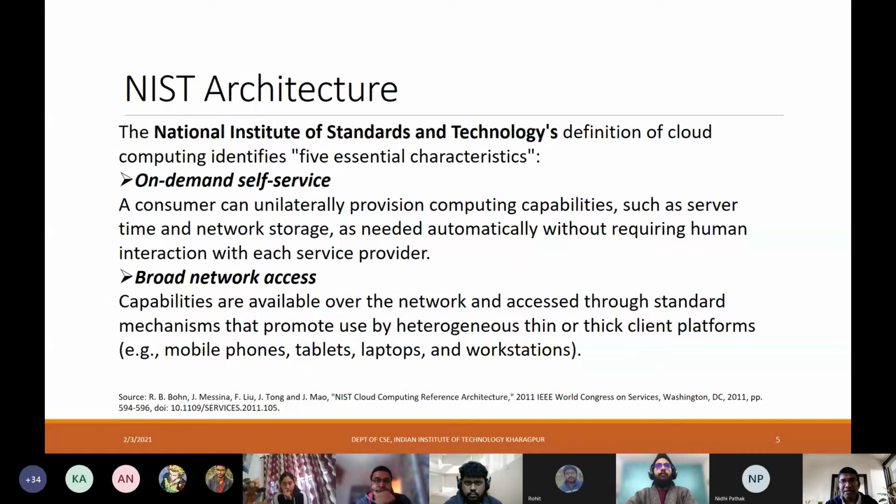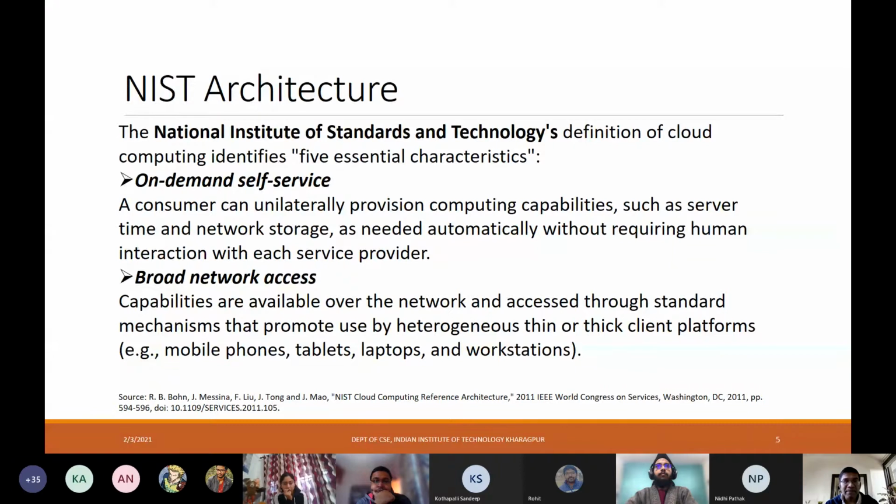So the NIST architecture, National Institute of Standards and Technology, basically identifies 5 essential characteristics, right? All of these characteristics, in different forms, we already covered during the introduction, but we'll look at them from a different perspective now. We'll look at these 5 essential characteristics individually, one by one.